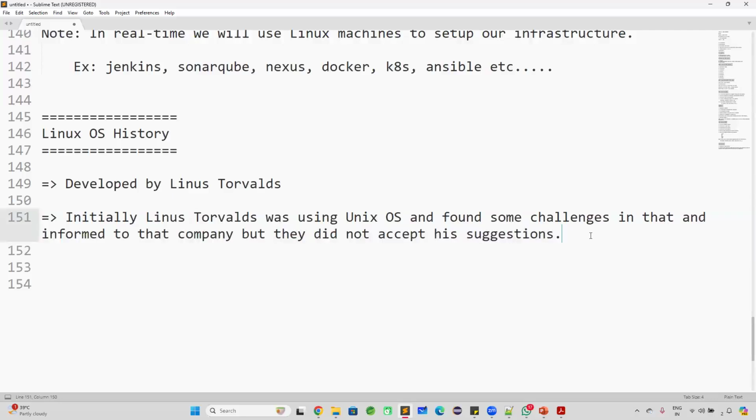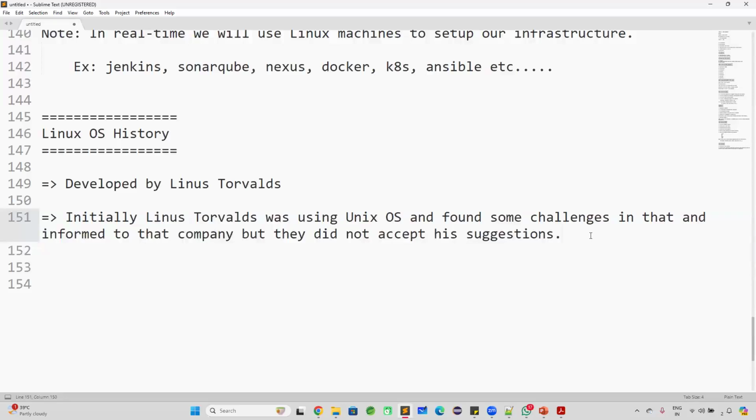Unix operating system is also one software, right? It's one project developed by a Unix company. At that time, Linus Torvalds started using the Unix operating system, and he found some challenges with it. He found some bugs in the Unix operating system, and he told that company to fix those bugs. But that company rejected his suggestions.